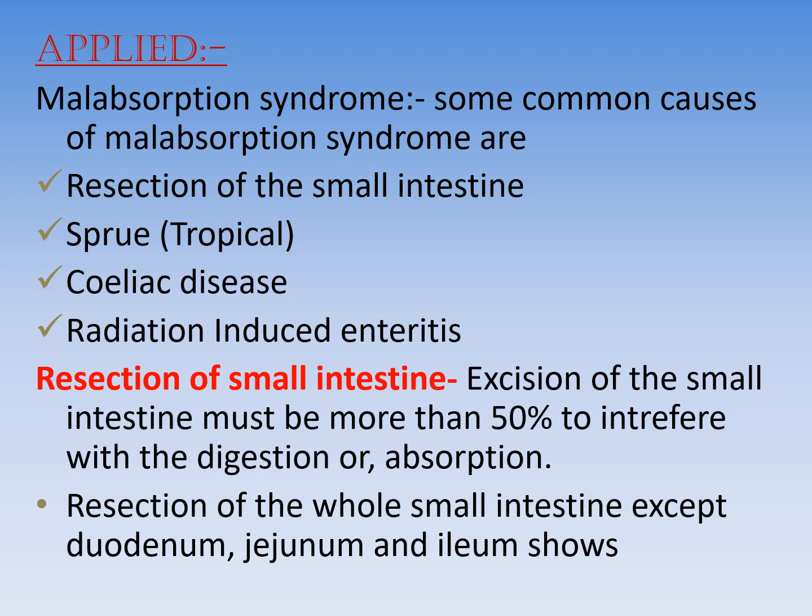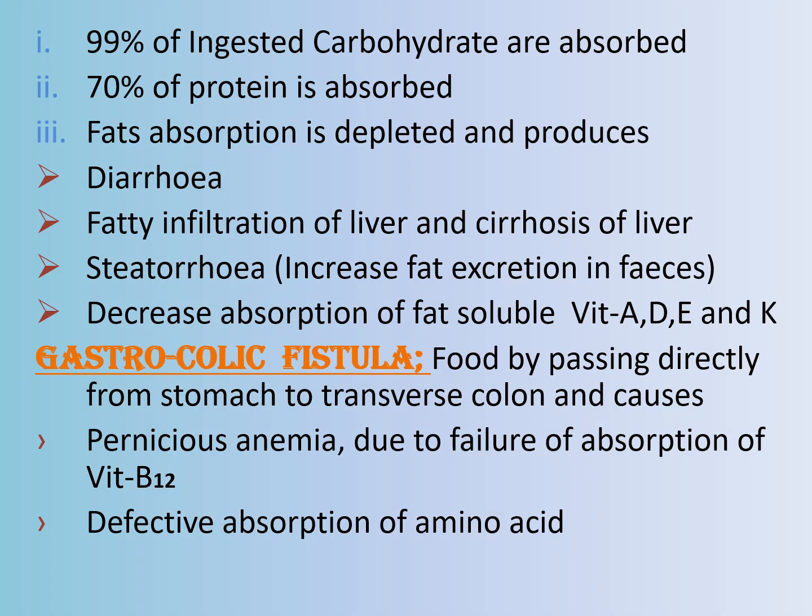In resection of the whole small intestine except duodenum, jejunum and ileum, 99% of the ingested carbohydrates are absorbed, 70% of proteins are absorbed, but fat absorption is depleted and hampered and produces diarrhea, fatty infiltration of liver and cirrhosis of liver, steatorrhea, that is a condition in which there is increased fat excretion in the feces, and last one is decreased absorption of fat soluble vitamins, that means A, D, E and K.